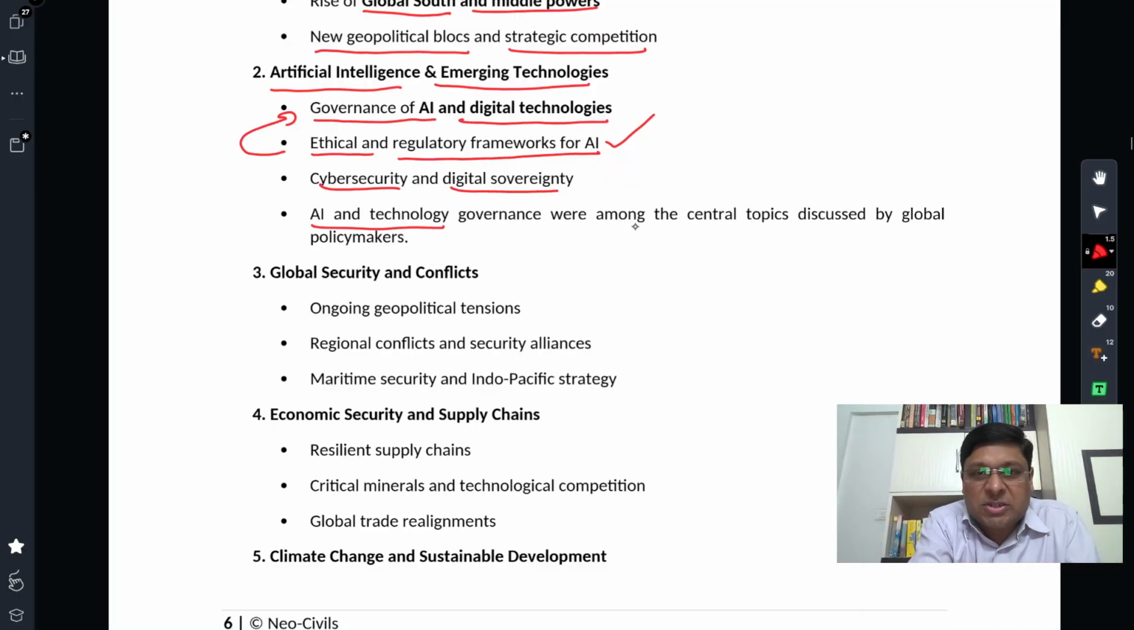AI and technology governance were among the central topics discussed by global policymakers. There has been discussion going on about this. At the Osaka summit, when Japanese Prime Minister Shinzo Abe was alive, in the concluding part of his prime ministership, he talked about data governance there, and India did not agree to it. We talked about data sovereignty, and we pointed to data colonialism. So data colonialism, data sovereignty, digital sovereignty are important aspects of India's policy towards emerging technologies and the digital world in general.